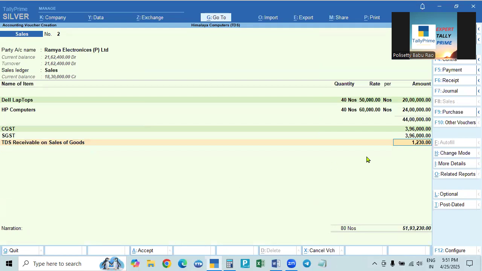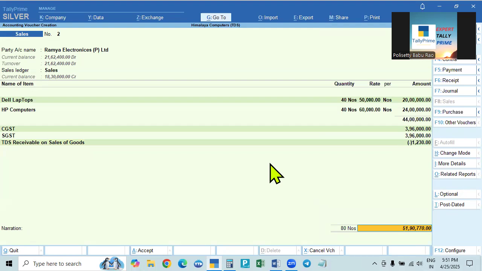See here, 1,230 is the amount, and this is the GST added to that. But this is a deduction. If you make 1,230, it will be added. So what we have to do is give minus 1,230, and that will be deducted. And this is the balance payable.